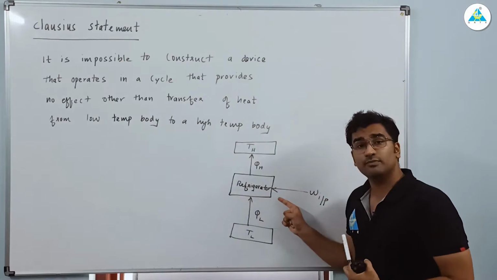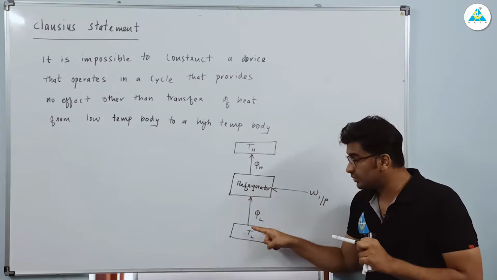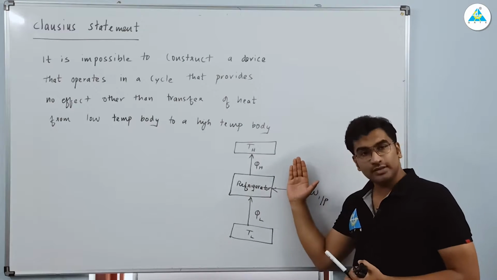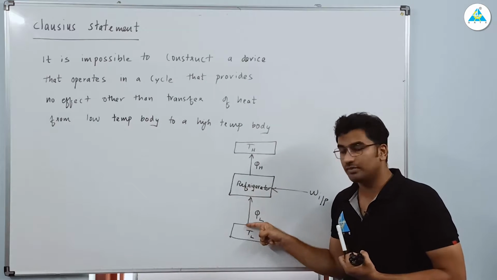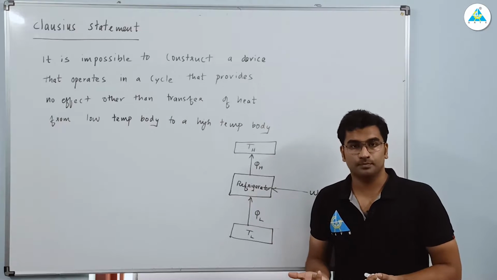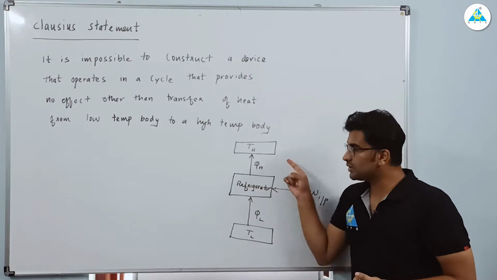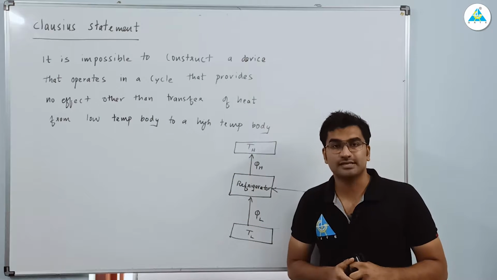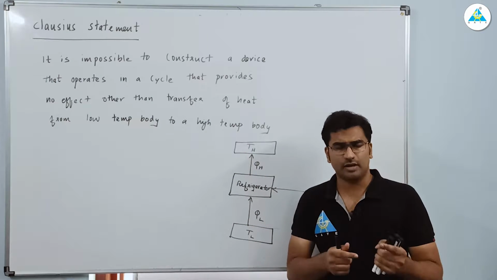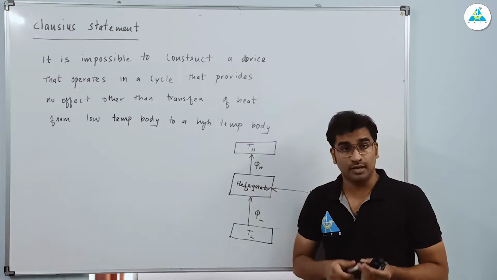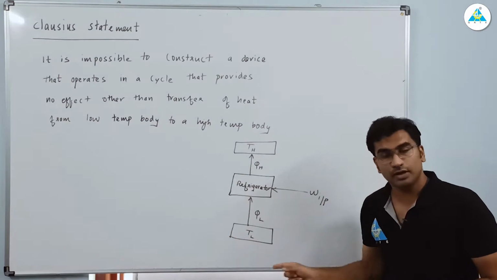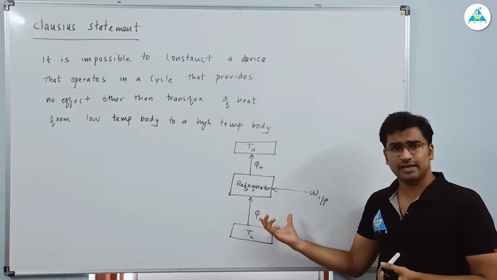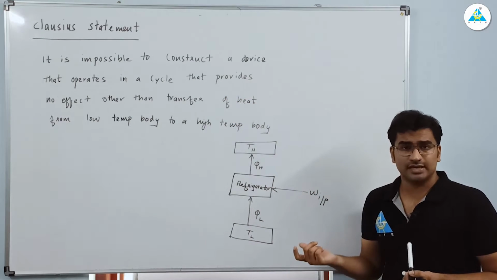That means if I have not given work input, it is not possible to take the heat from low temperature to high temperature, right? So without this work input we can never take heat from here to here. That is not possible, right? So this block diagram, I hope you remember, we drew a vapor refrigeration cycle, if you remember, the vapor compression refrigeration cycle. From that cycle we got this simple block diagram. So from this we can connect with the Clausius statement as well.